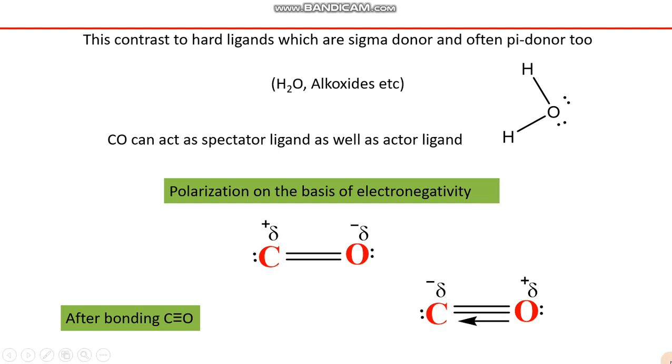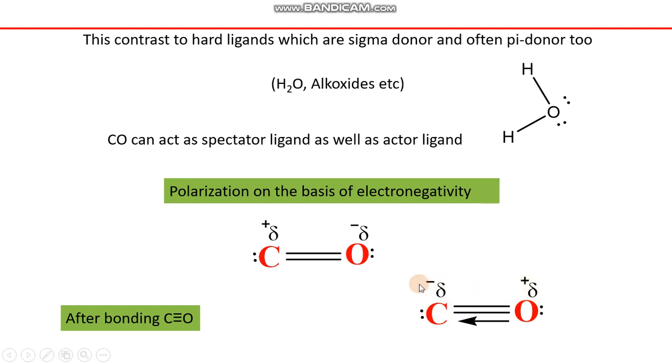Whenever this electron pair is shifted from one side, electrons are shifted from oxygen toward carbon, and oxygen resultantly gets an electron deficiency, which is denoted again by a partial positive charge. Carbon, compared to our previous discussion, becomes more electron rich. The arrowhead also indicates that electron density has been shifted from oxygen toward carbon, so carbon becomes partial negative.